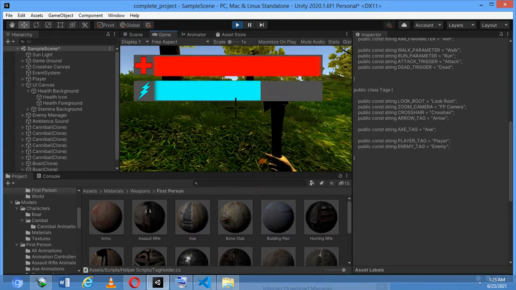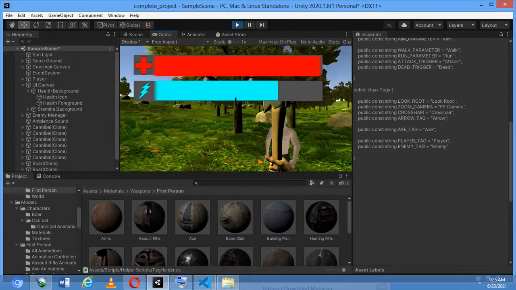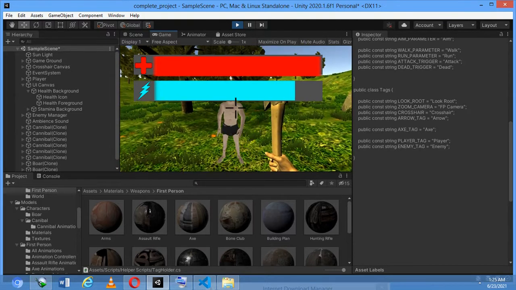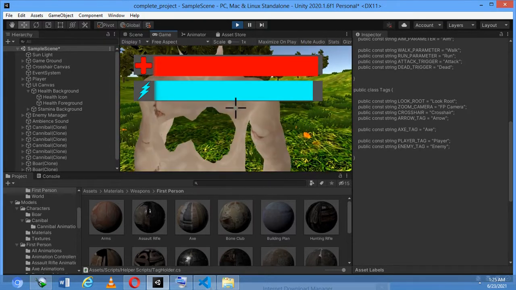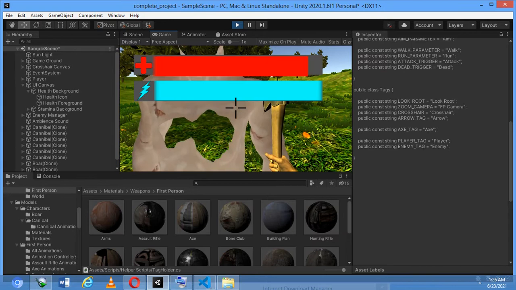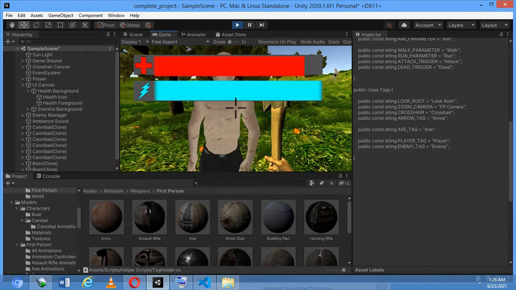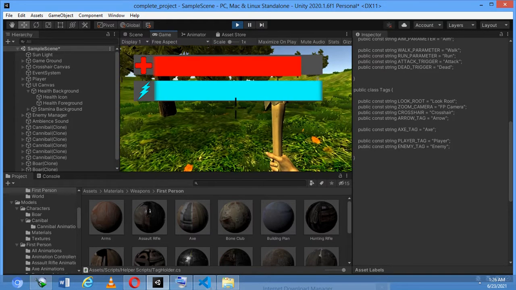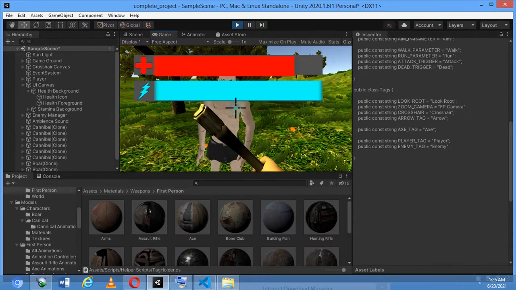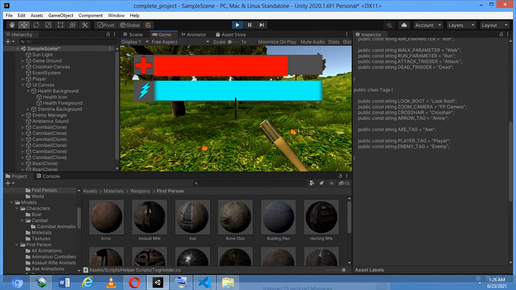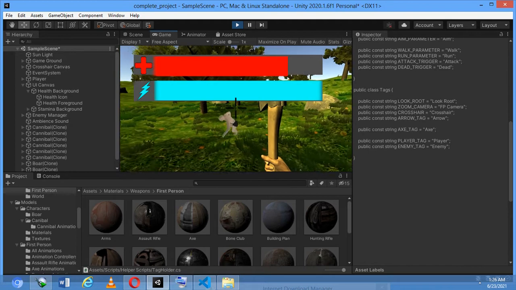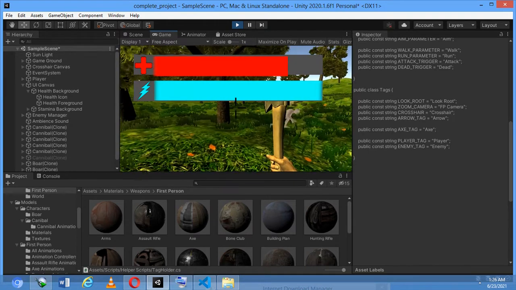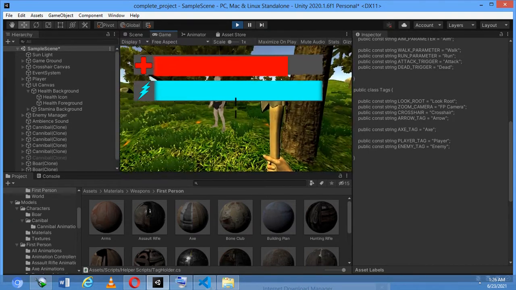Now I stopped here, look at the crouching enemy. When he attacks me, my health goes down. And when I attack him, he dies. Look at how my enemy is following me.